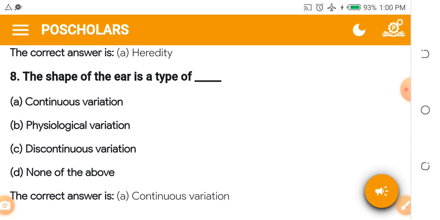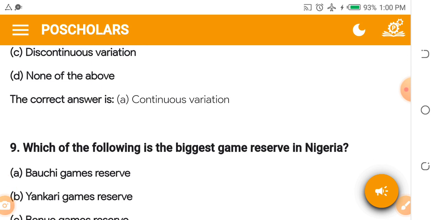Number 8. The shape of the ear is a type of dash. A. Continuous evolution. B. Physiological evolution. C. Discontinuous evolution. D. None of the above. The answer is continuous evolution. We have encountered 2 or 3 questions from evolution. What does this tell you? Go over to your modern biology, or any biology textbook, and read up the topic on evolution.